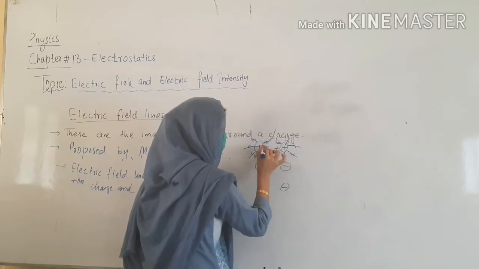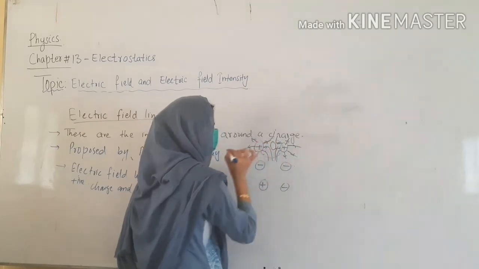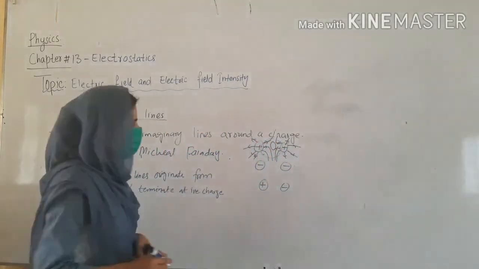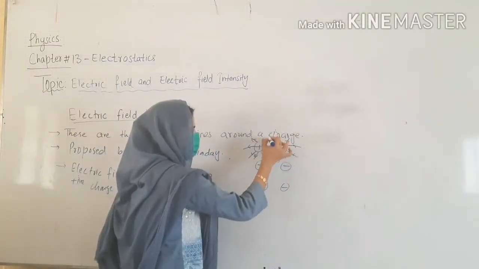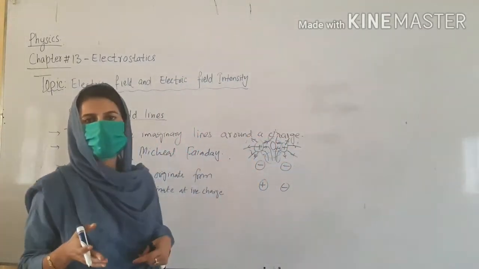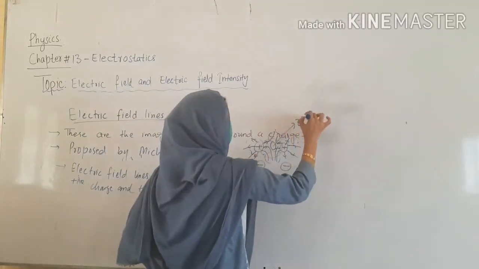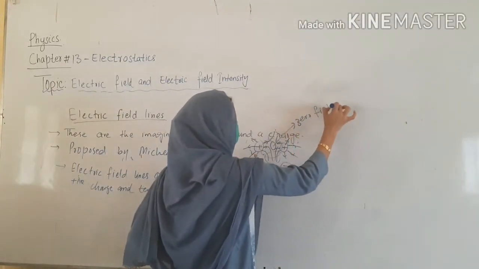As you can see, the central region will be empty. Empty means these are the field lines, these are the field lines, and this region will be free of field lines. You can say that this region will be a zero field region.